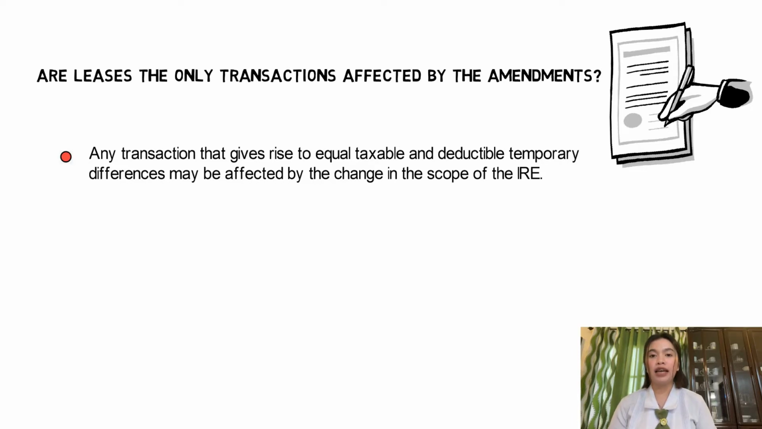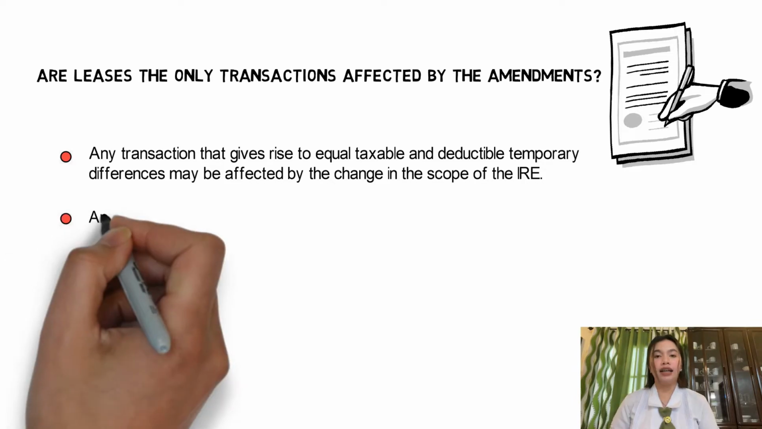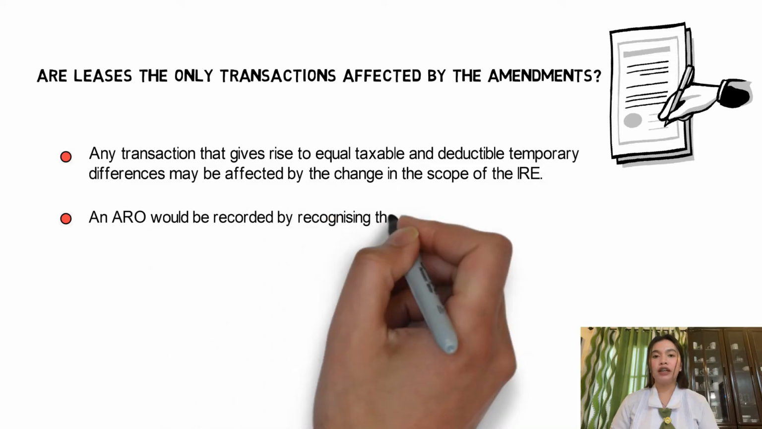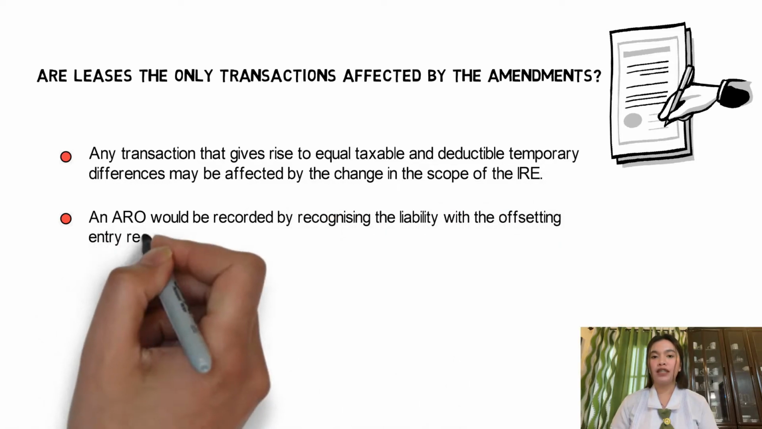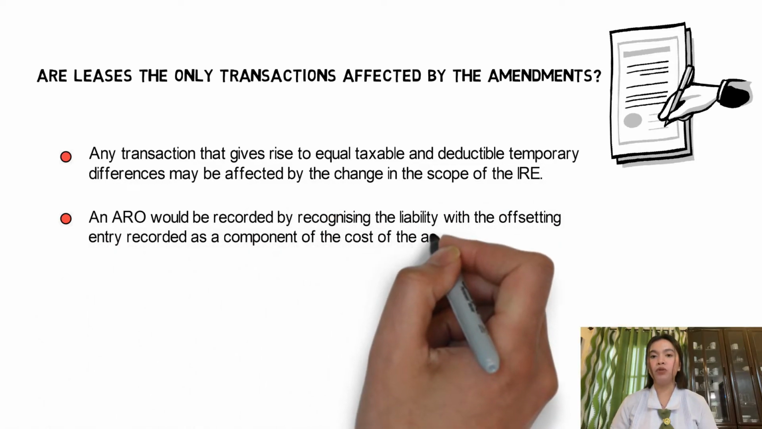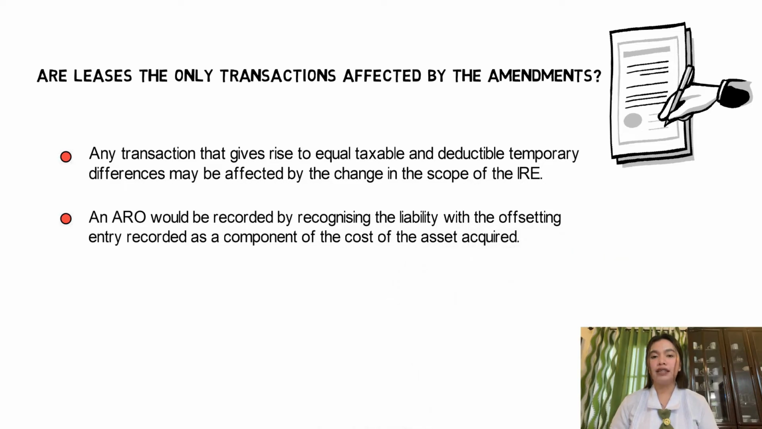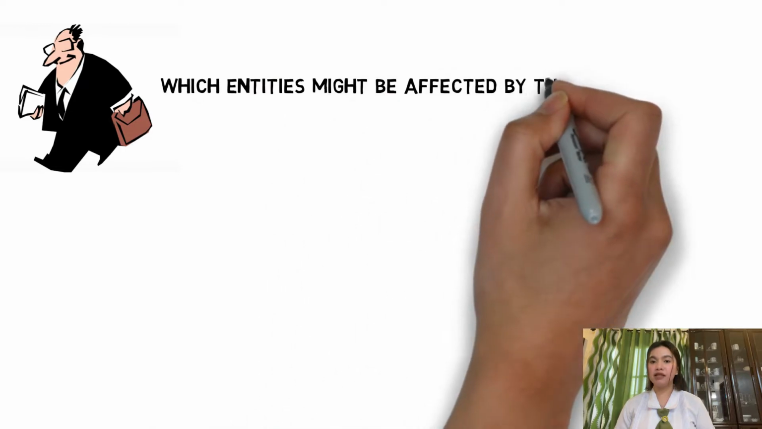For example, entities might enter into transactions where they acquire an asset and simultaneously incur an obligation to remediate the asset in the future, sometimes referred to as an asset retirement obligation or ARO, or decommissioning liability. An ARO would be recorded by recognizing the liability with the offsetting entry recorded as a component of the cost of the asset acquired.